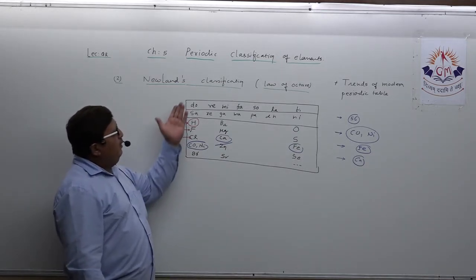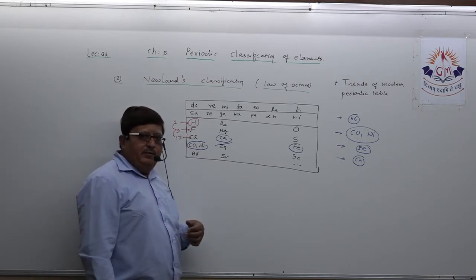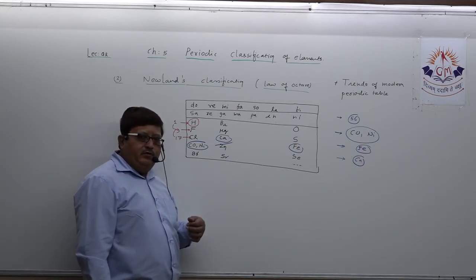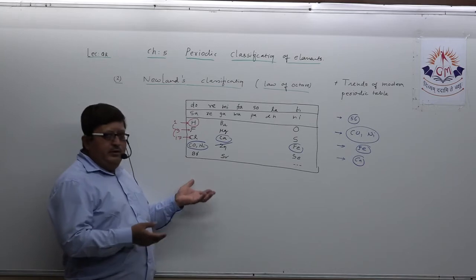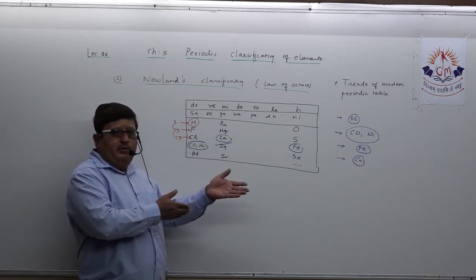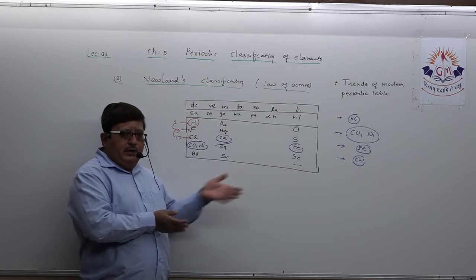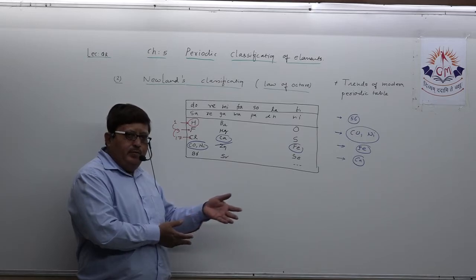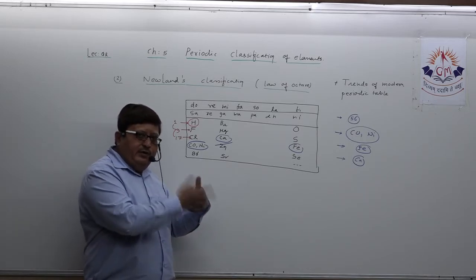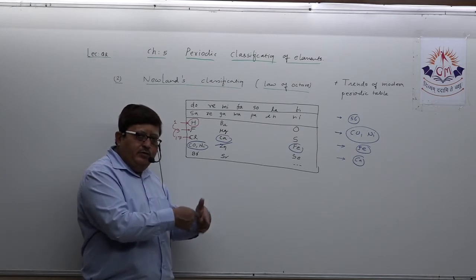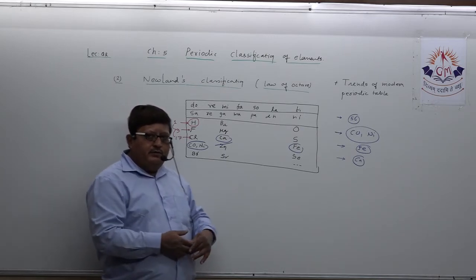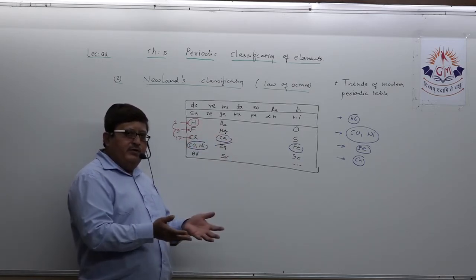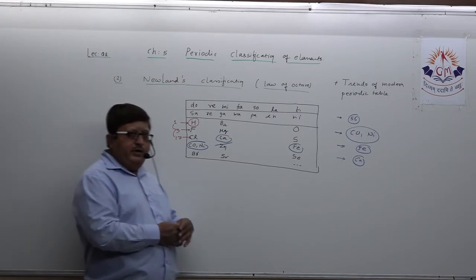First, in Newland's time, 56 elements were known. He analyzed the atomic mass of all elements. Second, he arranged all elements according to ascending order of atomic mass. He found a characteristic pattern while studying the chemical properties of all elements: after every eighth element the chemical property was repeating, which is known as Newland's law of octave. Accordingly he arranged the elements in 7 groups. This way he prepared his classification.